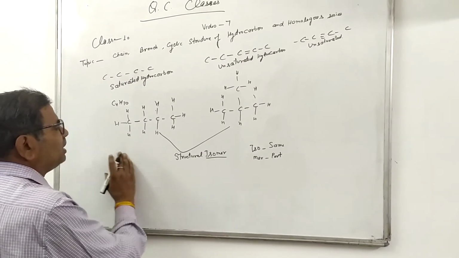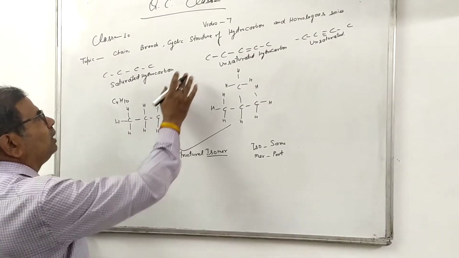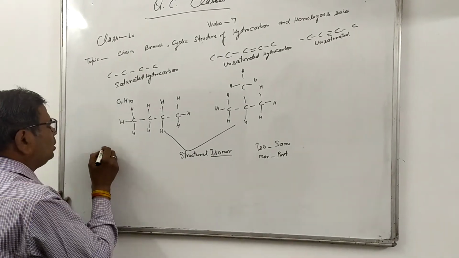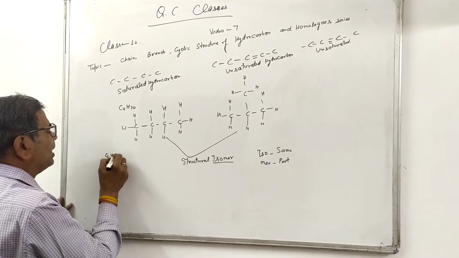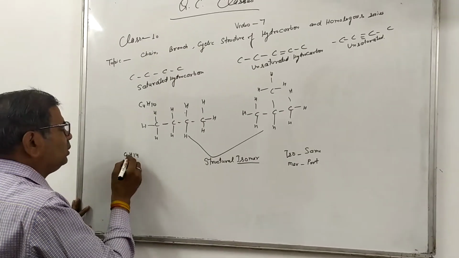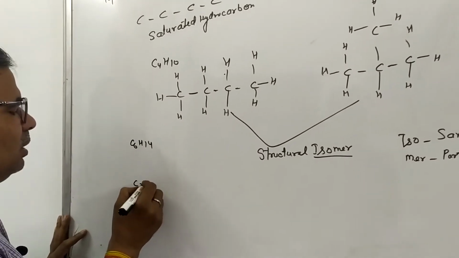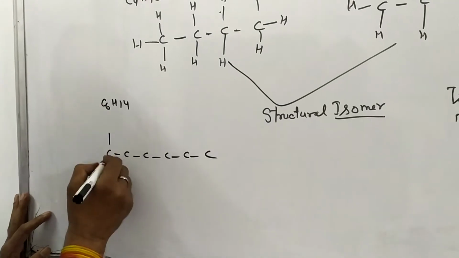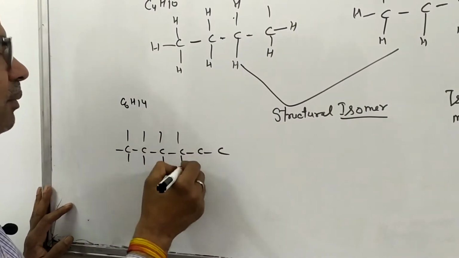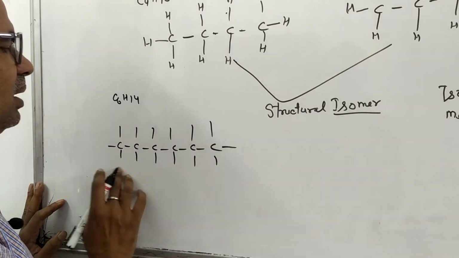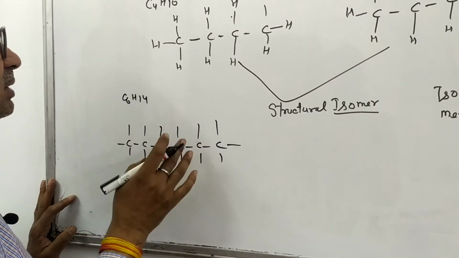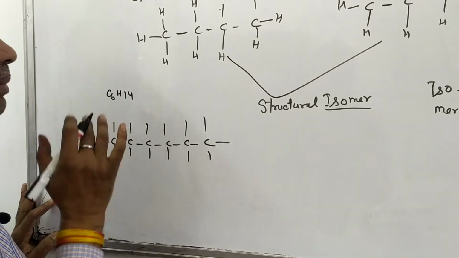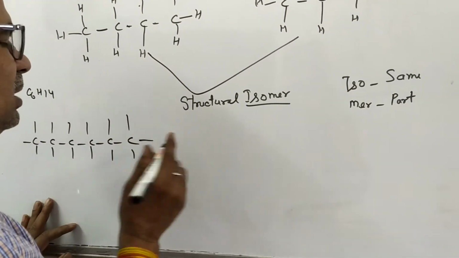Now I am telling you about cyclic structure. You know that hexane has the formula C6H14. You can write it this way: 6 carbon, 14 hydrogen. This is a saturated hydrocarbon. Similarly, you can write the formula of this.